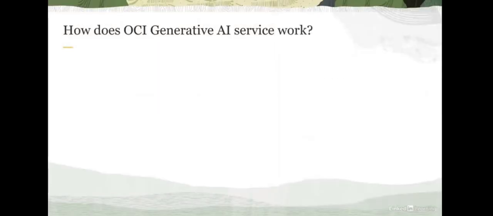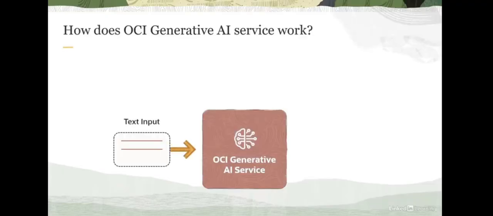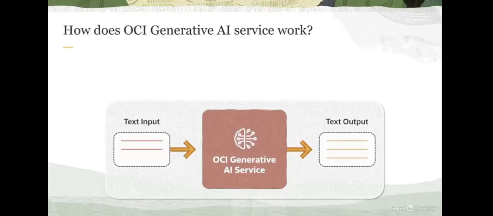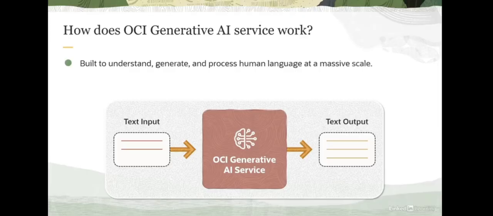So before we do that, how does the generative AI service really work? Well, you provide text input as a prompt and you get a response. You can ask questions in natural language and optionally submit text such as documents, email, product reviews, etc. to the generative AI service, and it reasons over the text and provides intelligent answers. So it is built to understand, generate, and process human language at a massive scale.